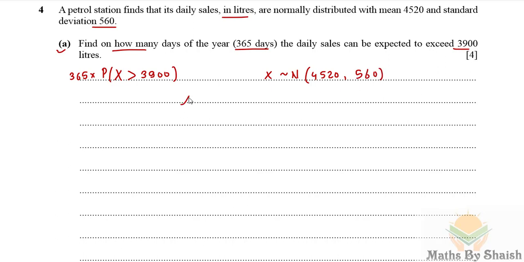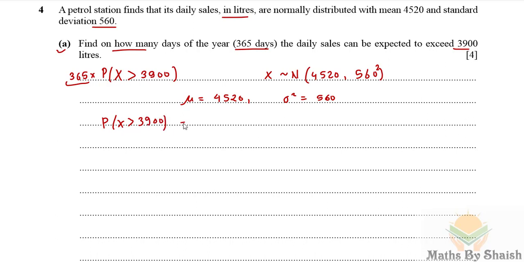It means mu is 4520 and sigma squared, the variance, is 560 squared. So let's find this probability, and at the end the number of days would be 365 multiplied by it.